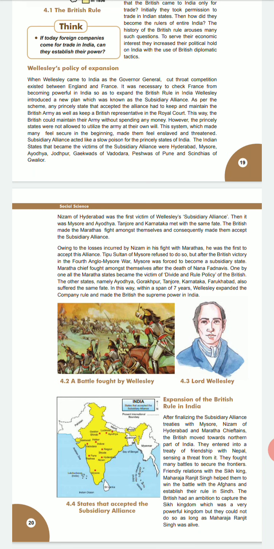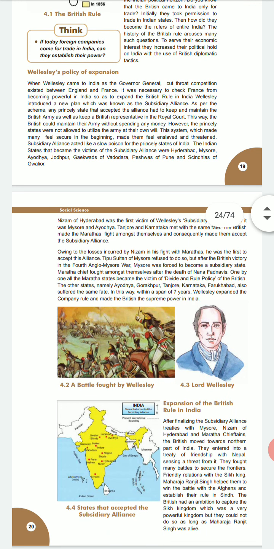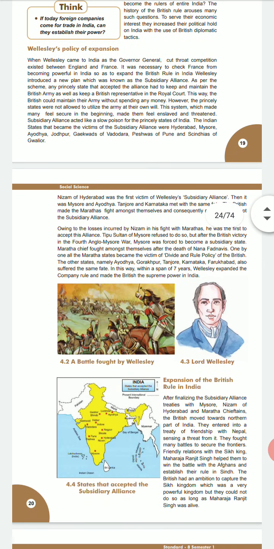Okay, Tipu Sultan of Mysore refused to do so, but after the British victory in the Fourth Anglo-Mysore War, Mysore was forced to become a subsidiary state. The Maratha chiefs fought amongst themselves after the death of Nana Fadnavis.